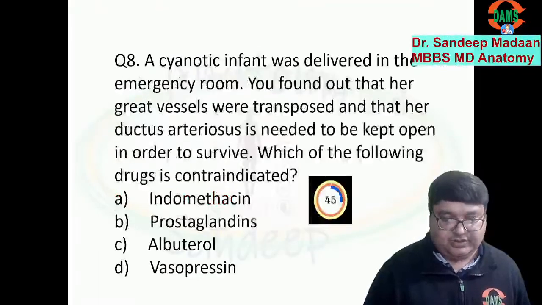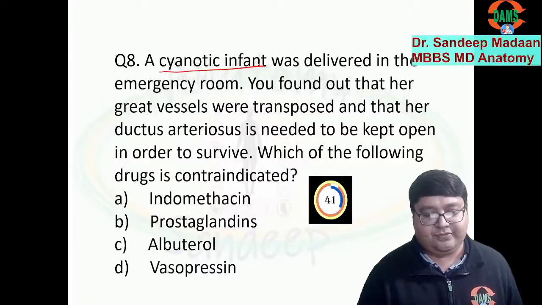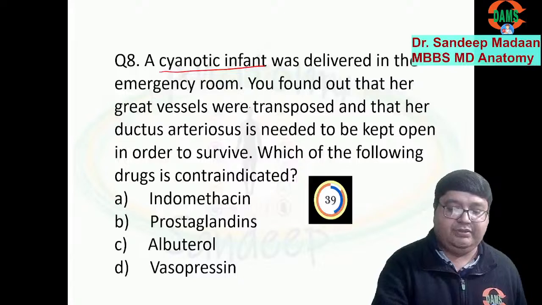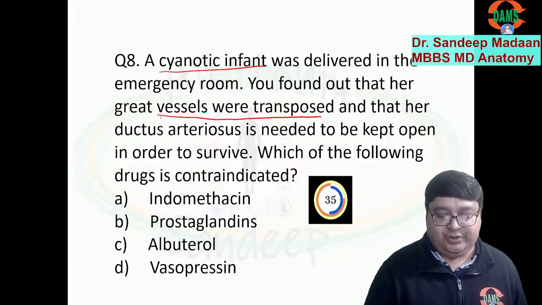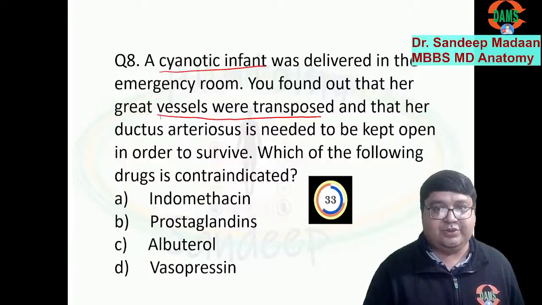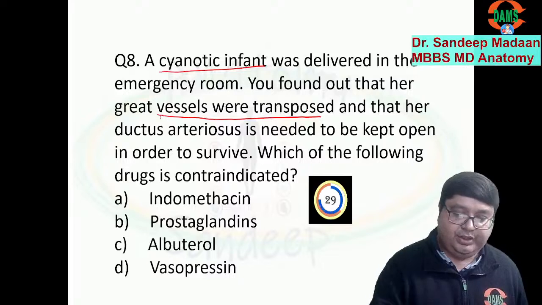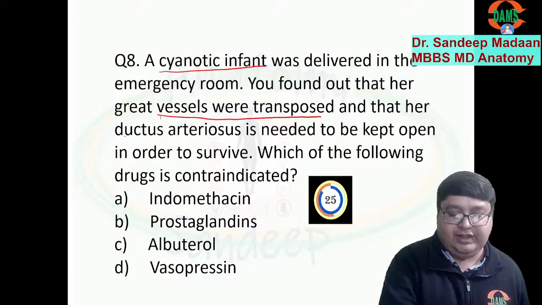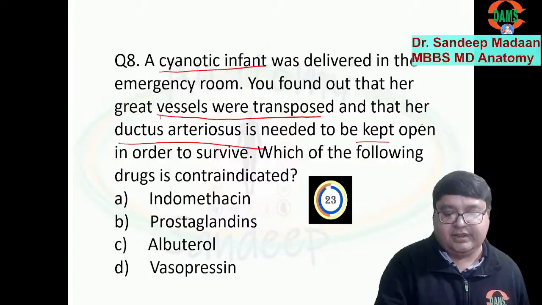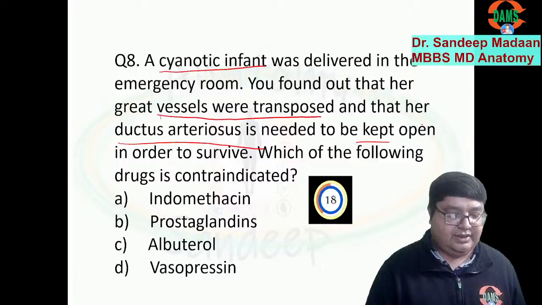And this is the question. Cyanotic infant, first hint. It was delivered and you have diagnosed the vessels are transposed. Okay. We have just now learned when the transposition will take place. But anyway, for survival, we have to keep the ductus arteriosus patent.